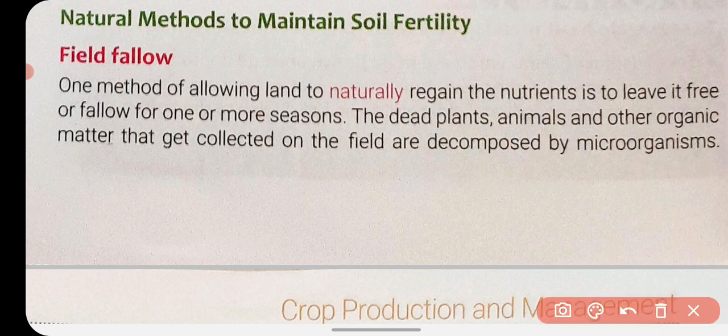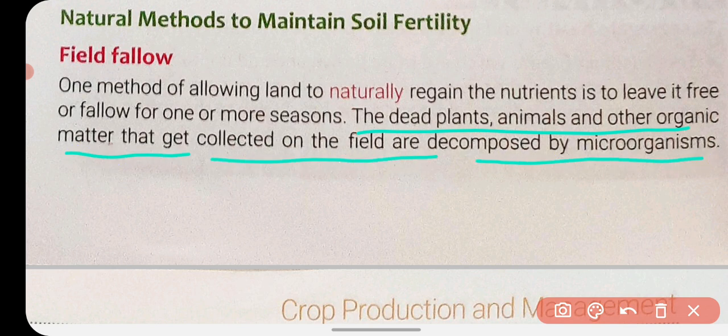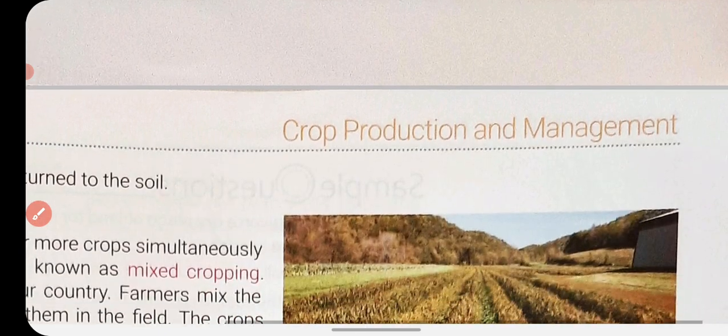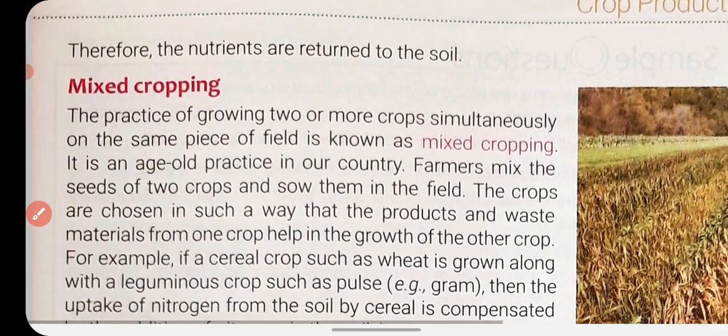In field fallow, we just leave the soil free for one or more seasons, and this allows the land to naturally regain its nutrients. Dead plants and animals and other organic matter get collected on the field and are decomposed by microorganisms, which replenish the nutrients in the soil.